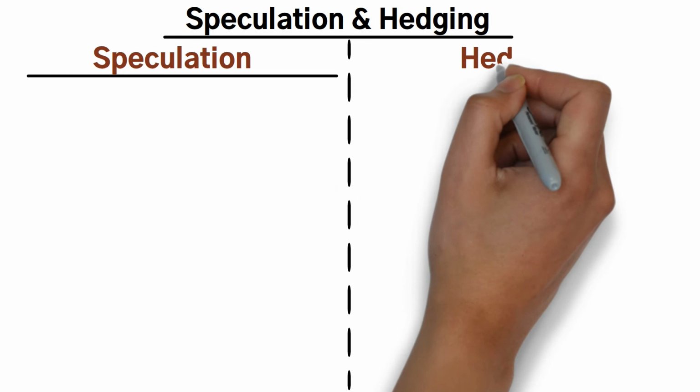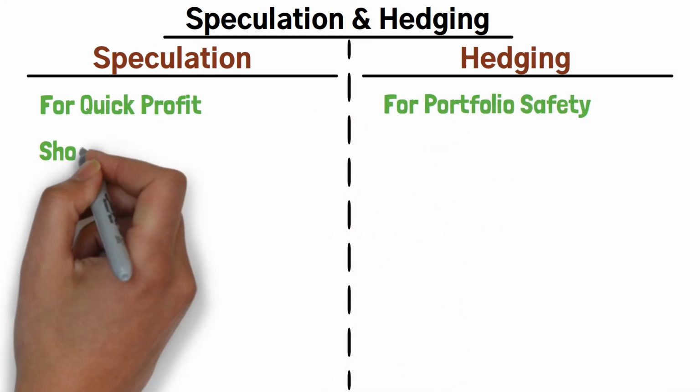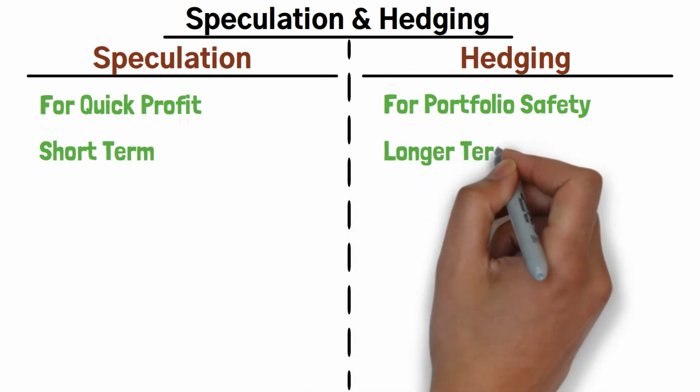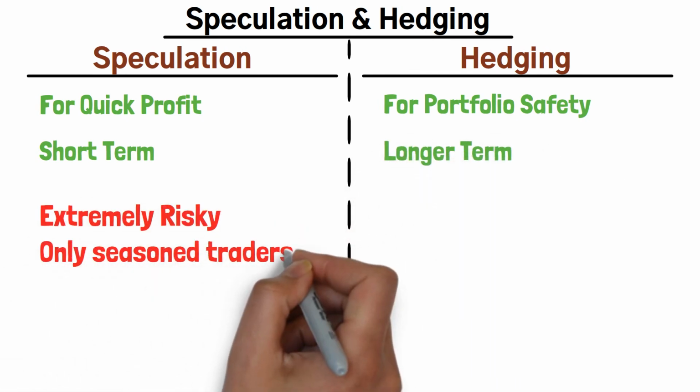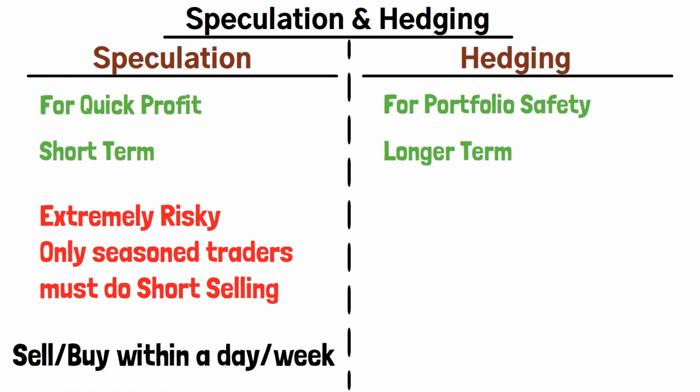Speculation is done for quick profit. Hedging is done for portfolio safety. Speculation is short term, hedging is long term. So whatever we have studied, if it is done with the motive to earn quick profit within a few days or weeks, it is called speculation. It's very risky. Only experienced traders knowing the ins and outs of the markets must indulge in this process.